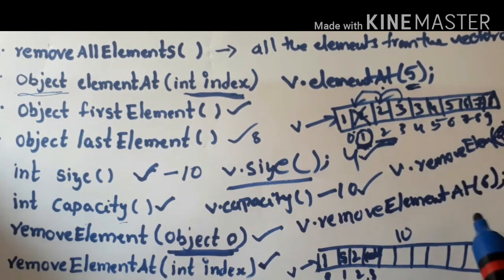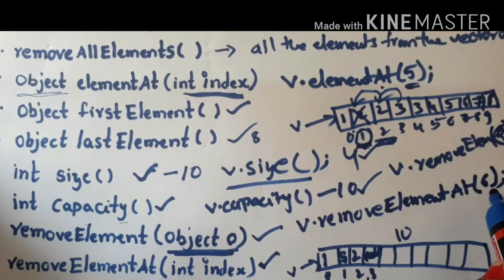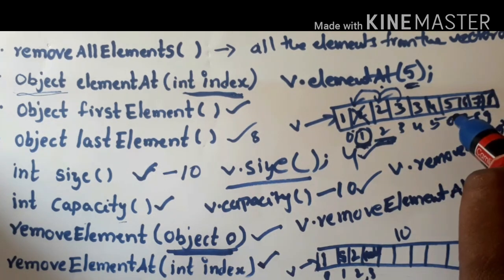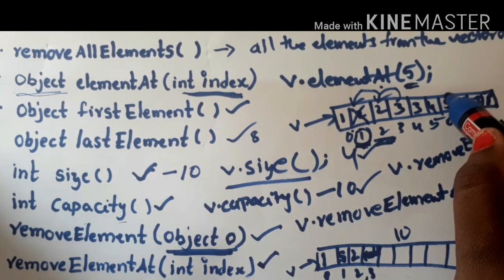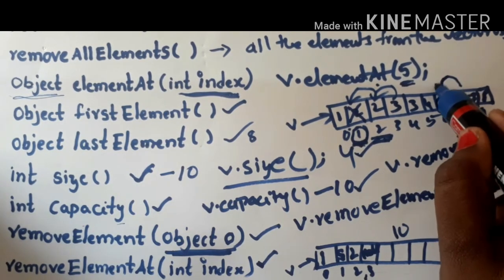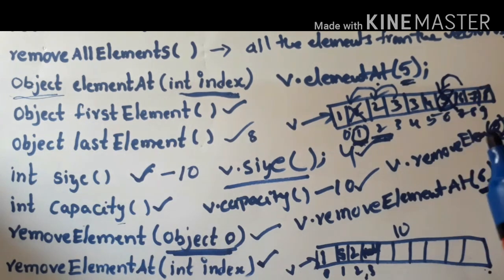So what happens now? Whatever object is available at the 6th index position, that element will be removed. So what is available at the 6th index position? 5 is available. So this will be removed and all the elements will be shifted towards the left. Clear?